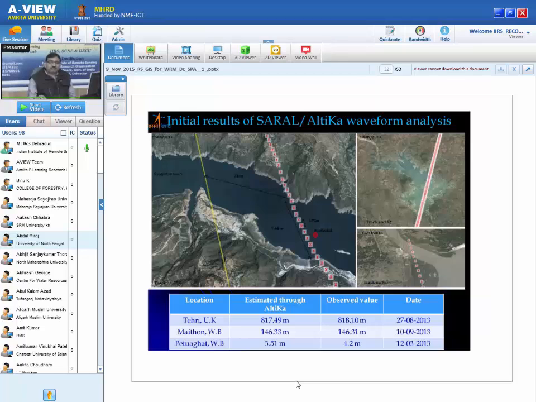In fact, nowadays we want to use it for rivers also. Once we get it for rivers, it will really help us to estimate the discharge. Now this is one example I can quote. For Tehri, Uttarakhand, from SARAL-AltiKa we estimated a water height of 817.49 meters, while from the field we found 818.10. So how close it is? The error is only a few centimeters. Similarly for Methan, it is again a few centimeters. Similarly for Petua Ghat, near the estuary, it is very close, in centimeters. So with centimeter accuracy, we can find out the water elevation information.